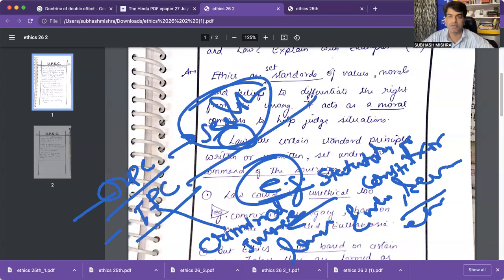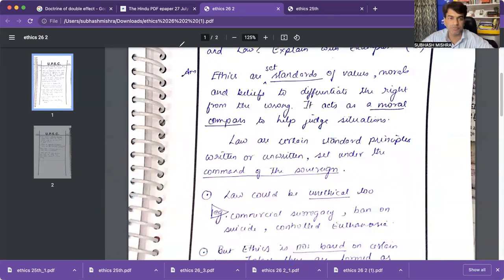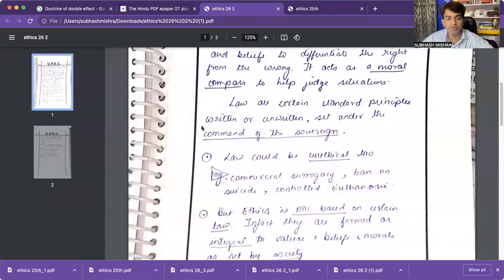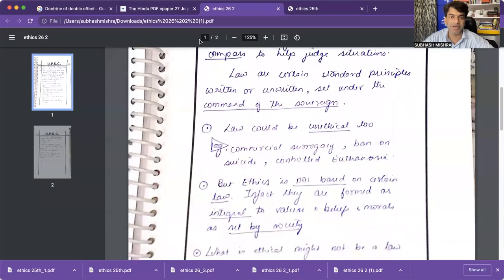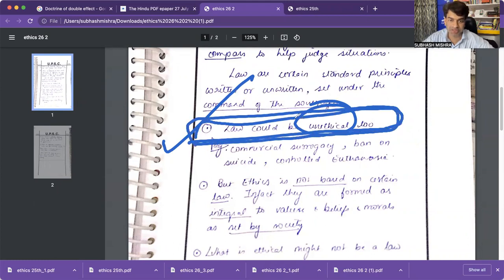You can write about articles which give the power to the sovereign to make the laws based on that. Article 19, 14, 21, those things you can write about here. But you must write some of the typical elements of data, facts, figures, articles, and all those value additions. So law could be unethical too, but you should not start like this. Law could be unethical too. You should start in a very ethical fashion. They are not asking you about unethical.